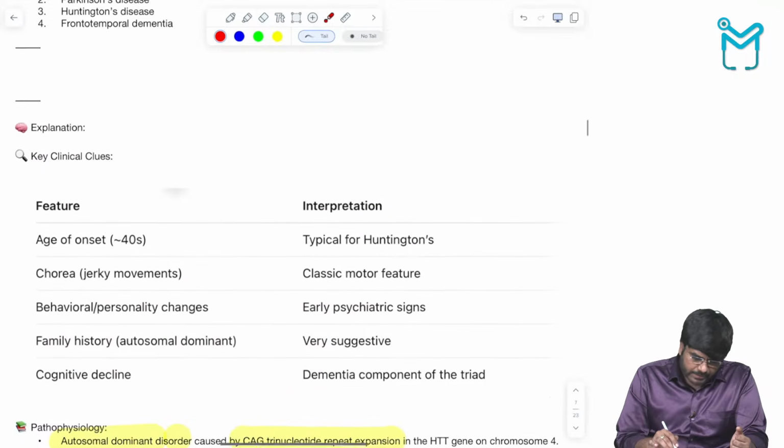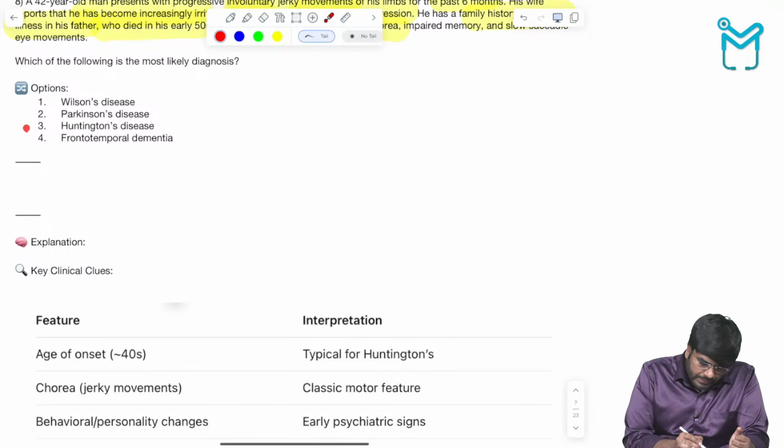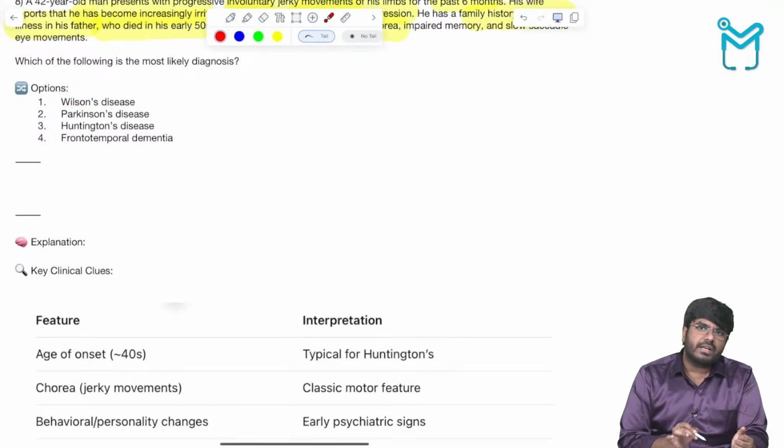Okay, so yes, the answer here is Huntington disease. In Wilson disease, it's a hepatolenticular degeneration where there is too much copper deposition in the body. And Parkinson's, you know, is rigidity, akinesia and tremors.